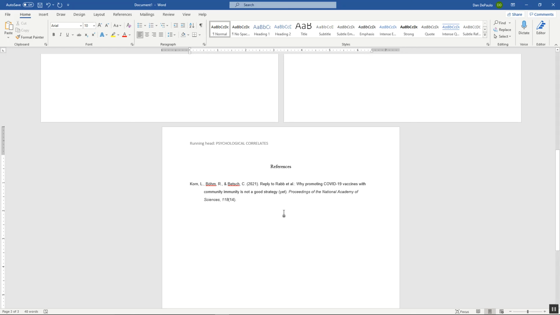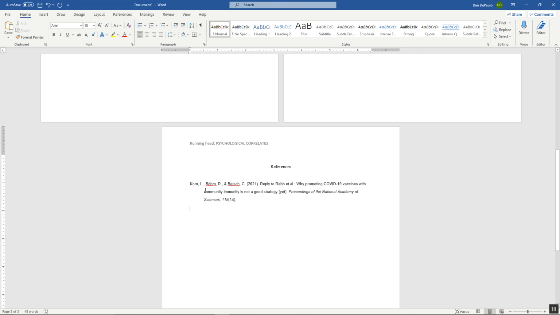You see how the journal here, the proceedings. So this is from a conference. See how that's in italics like that? And this is the volume number, and this is the issue number in parentheses. And if you had a journal, you'd have page numbers after this. This is a conference, so there's no page numbers listed because it's a paper presented at a conference. But make sure this is in alphabetical order by author last name, like corn. And that's it. And that's your reference page.